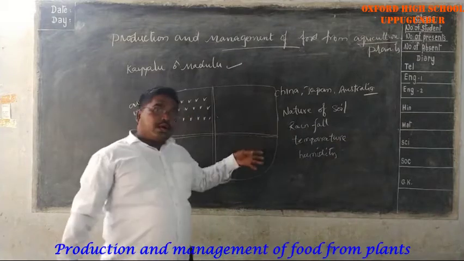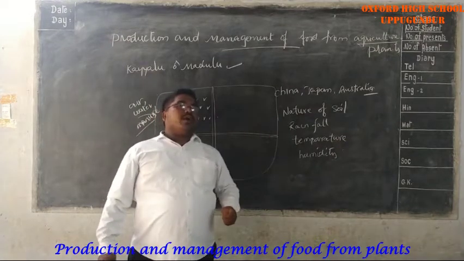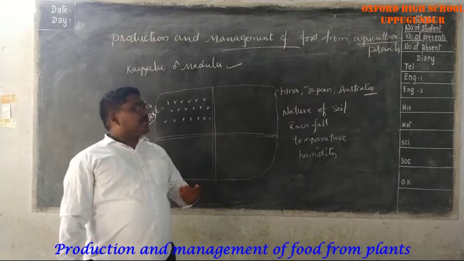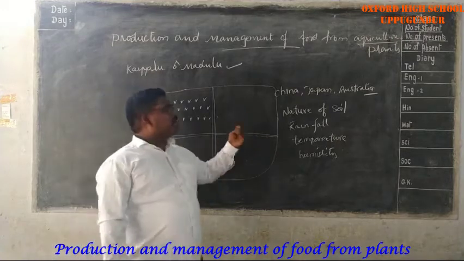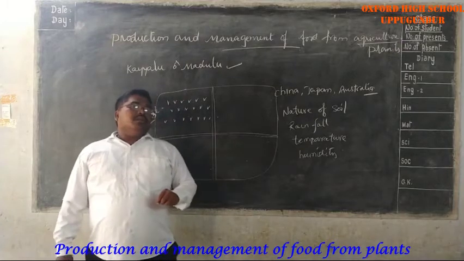Farmers take all these four into account before growing the crops. They have a plan before the cultivation of the crops, because these vary from season to season.